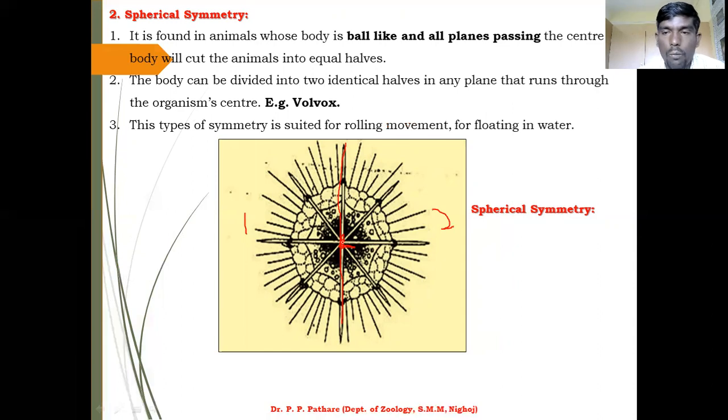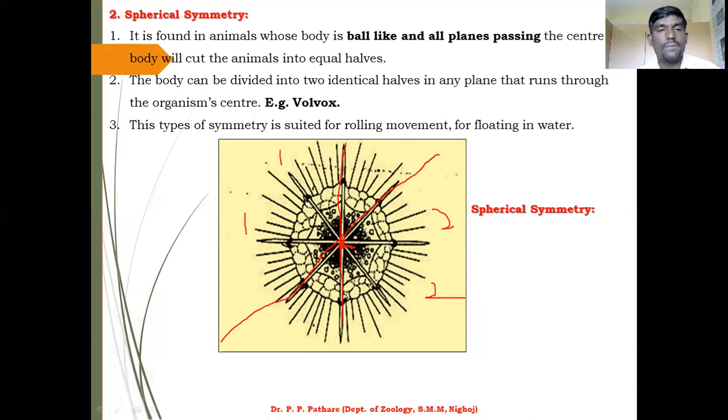Means if I take such a division, this is the first one and this is the second one. Again you get similar body parts in both parts. समझ में आ रहा? This is your central part.